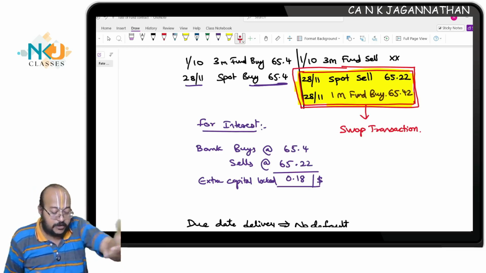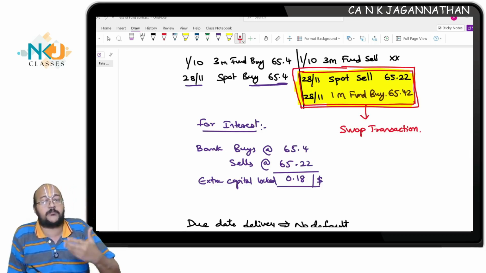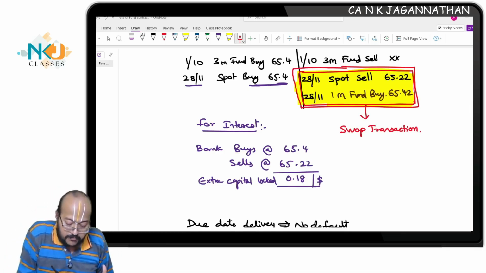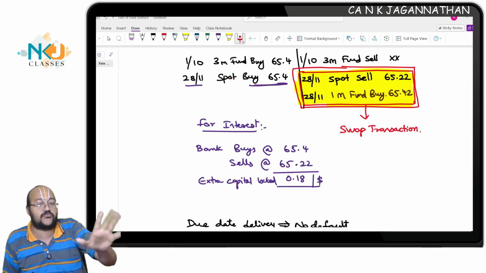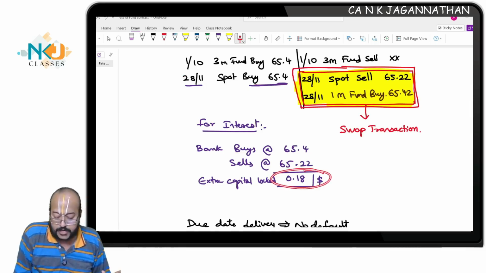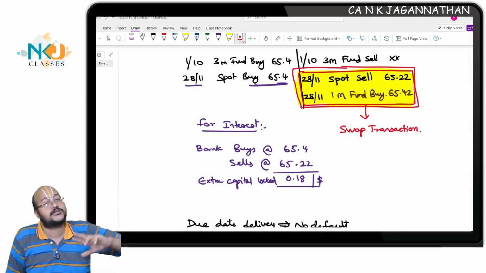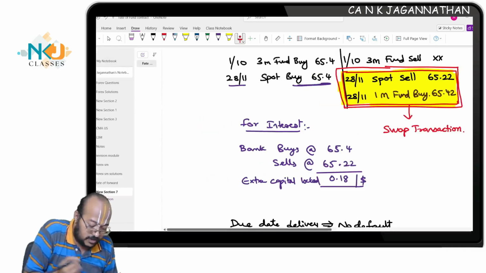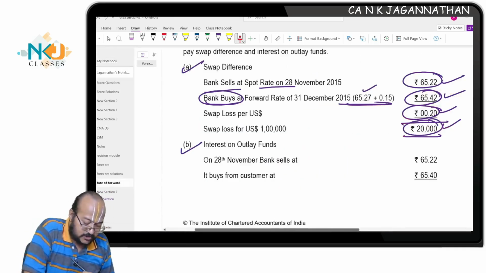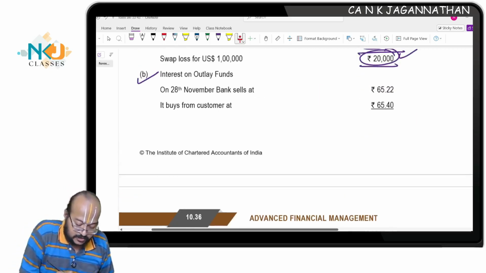This is the capital extra amount I prepay, which means the 31st December should have been the maturity date. But because of you, I make these two transactions on 20th November itself. An outflow. Are you all understanding? So I am incurring 0.18 per dollar into $1 lakh. This is the outflow. For 1 month, my capital is locked. Since I paid a higher price, my capital is locked with you. You have to compensate me for the loss. This is the opportunity cost. I need the interest portion. I need to get the compensation as interest. That is what is given.